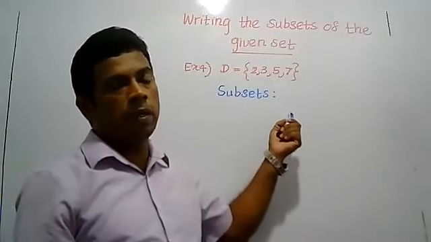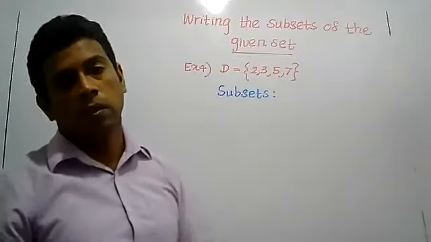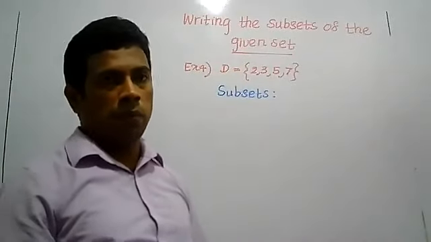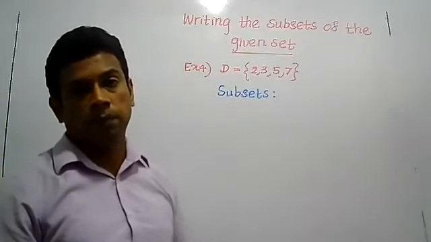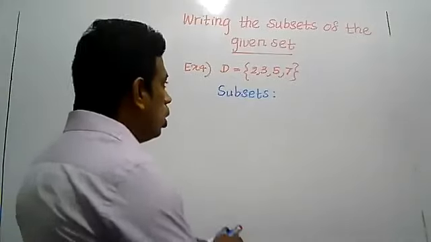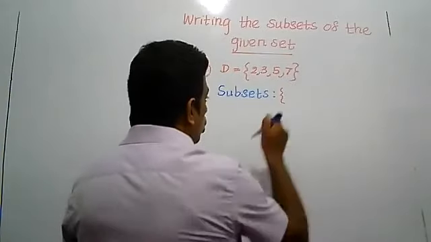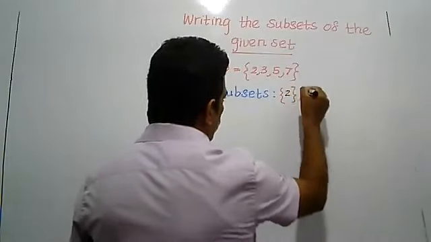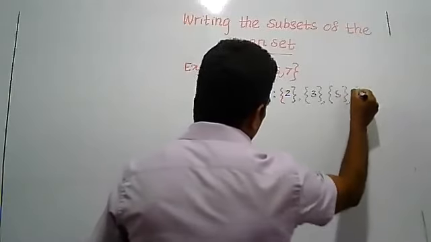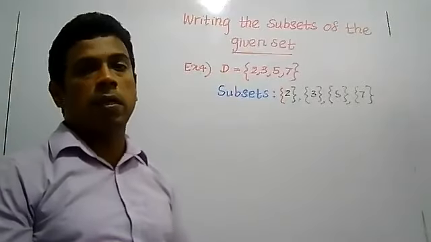A set with 4 elements is the maximum number of elements given for a set relevant to your grade. For more than 4 elements you don't have to write the subsets. If you can write the subsets of this set, that is enough. What are the subsets? The subsets with 1 element each are 2, 3, 5, 7.